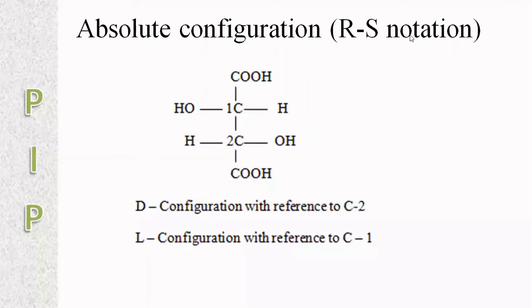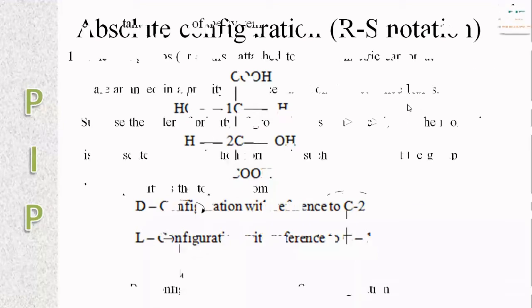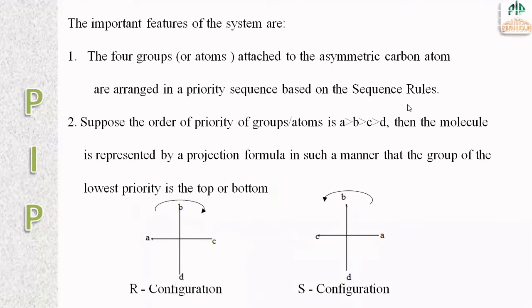Next topic is absolute configuration, RS notation. The RS notation is studied based on the arrangement of the groups on the asymmetric carbon atoms. In order to know this RS notation, we have to know some sequence rules.